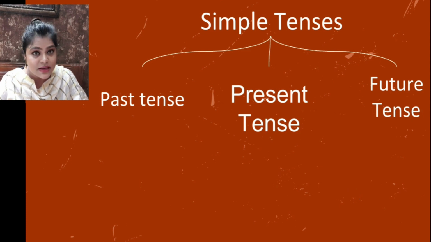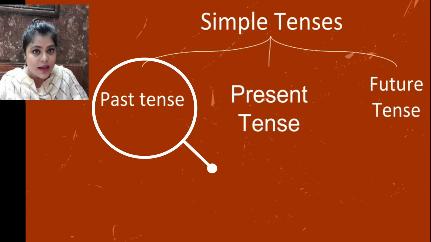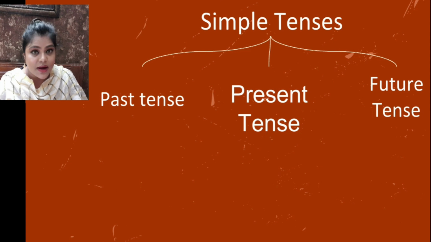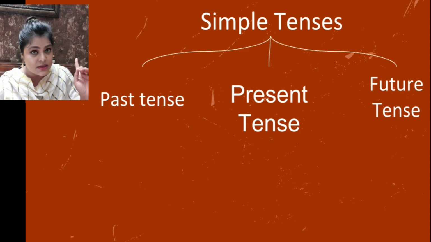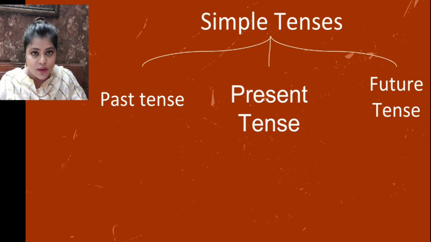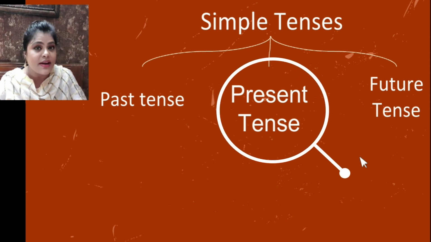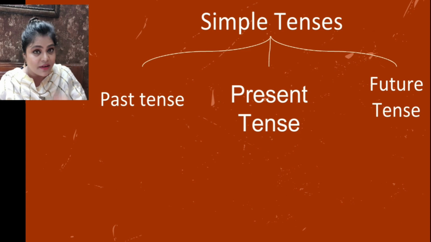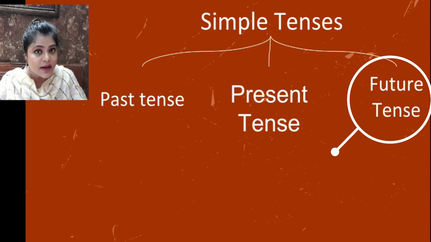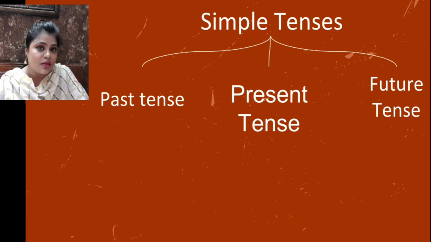Yes. Now simple past tense shows an action that happened in the past and is over now. Next, present tense. Now, what is present tense? When an action is happening right now. Now, future tense. Future tense shows an action that will happen sometime in the future. That means an action which will happen sometime in the future.